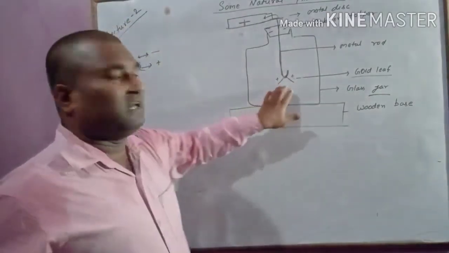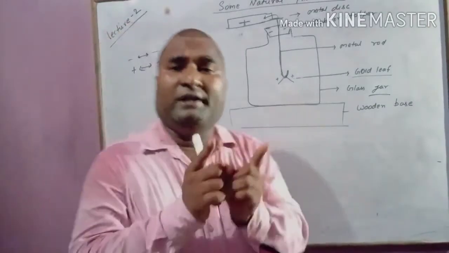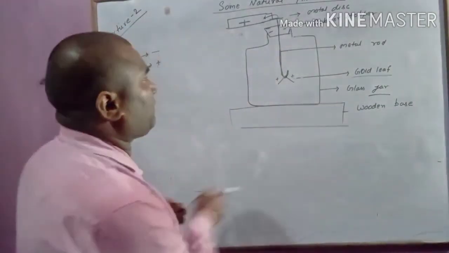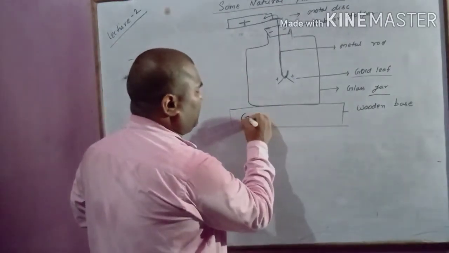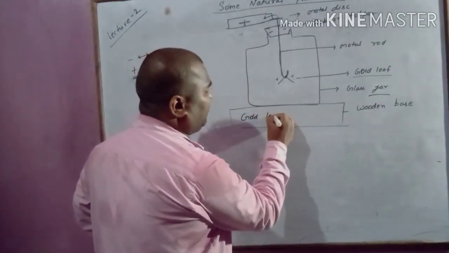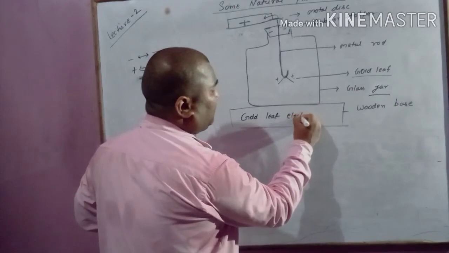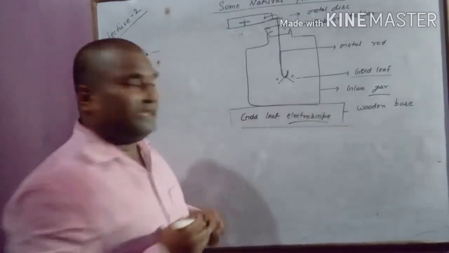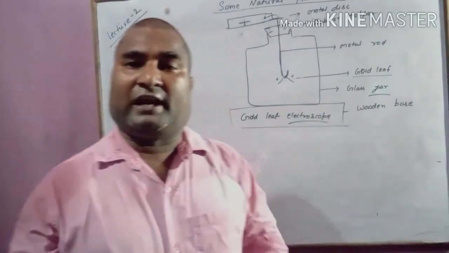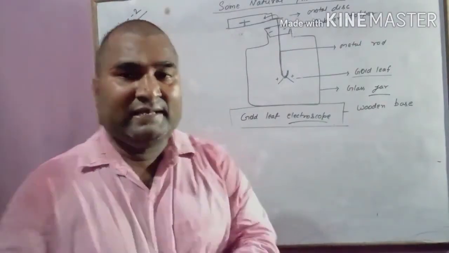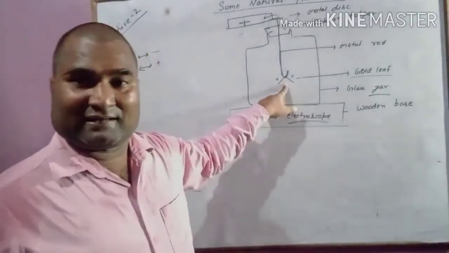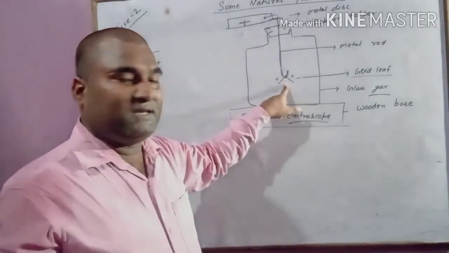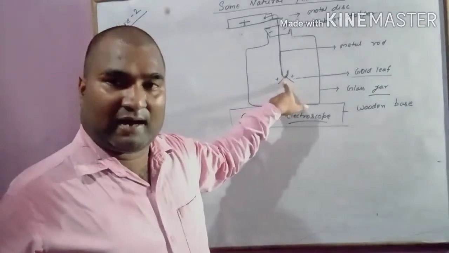If the leaf of the gold leaf electroscope is divergent, it means it is charged, no matter whether it is positively charged or negatively charged, but it will be charged.